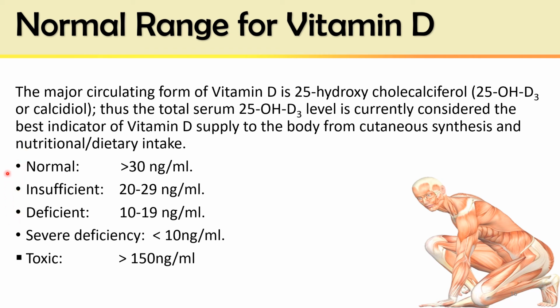But the best treatment is to expose ourselves to the sunlight, which is present throughout Pakistan, and we can overcome the deficiency or insufficiency of vitamin D.